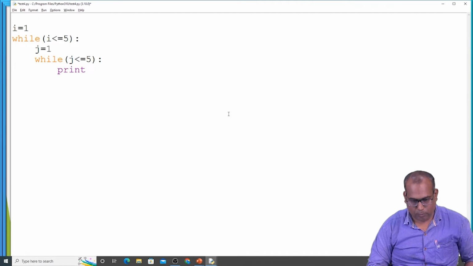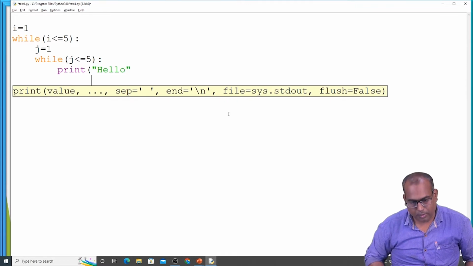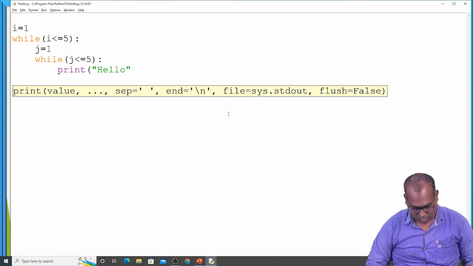I am printing the hello. J is equal to j plus 1.